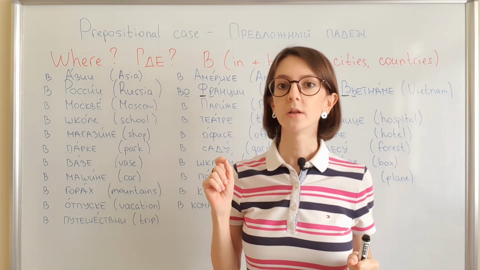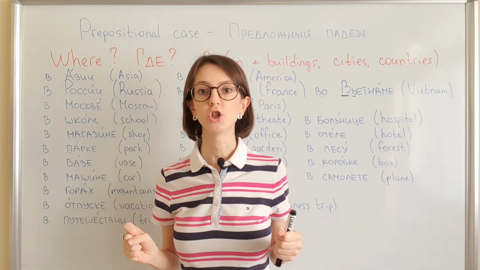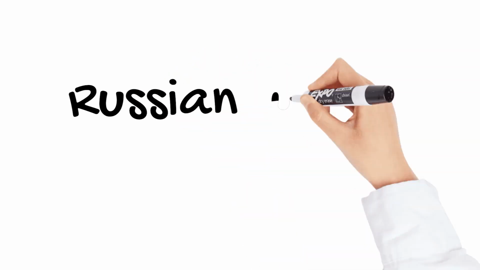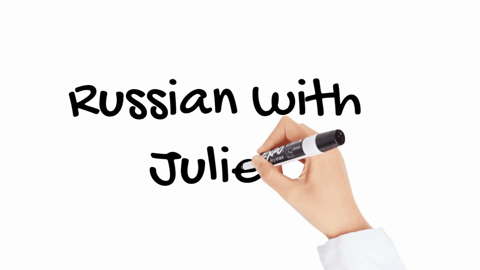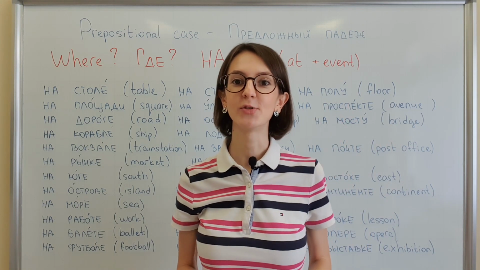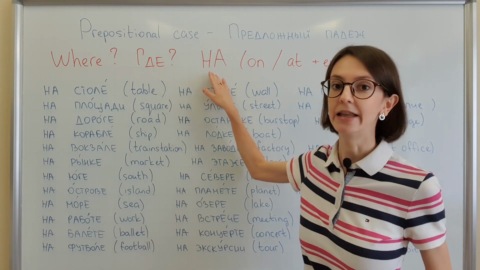Now we will check the preposition НА. It means on or at. And preposition number 2 that we use with prepositional case is preposition НА.